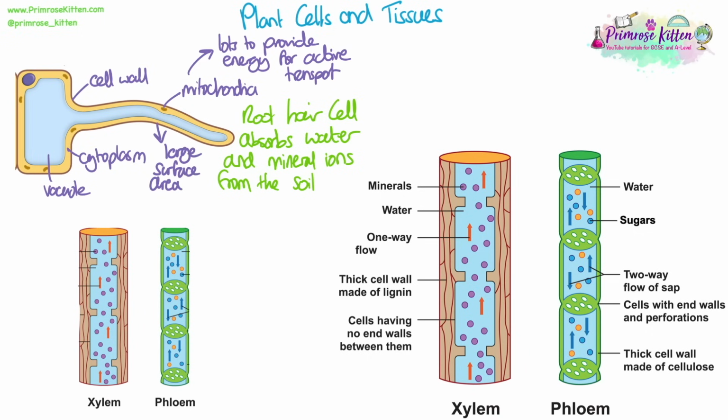Root hair cells are especially adapted for their function because they have lots of mitochondria to provide the energy for active transport of mineral ions into the cell, and they have this unique shape which gives them a large surface area which increases the rate of osmosis of water into the cell.